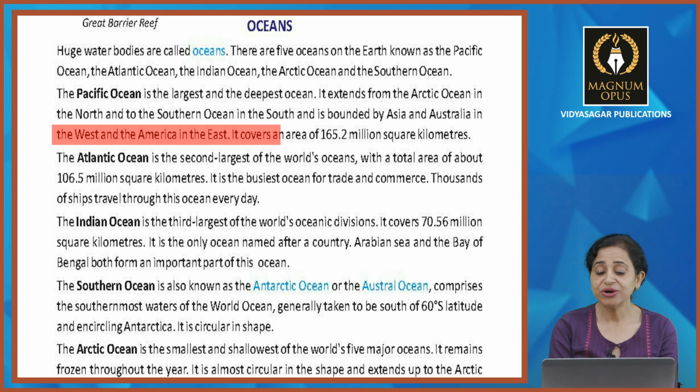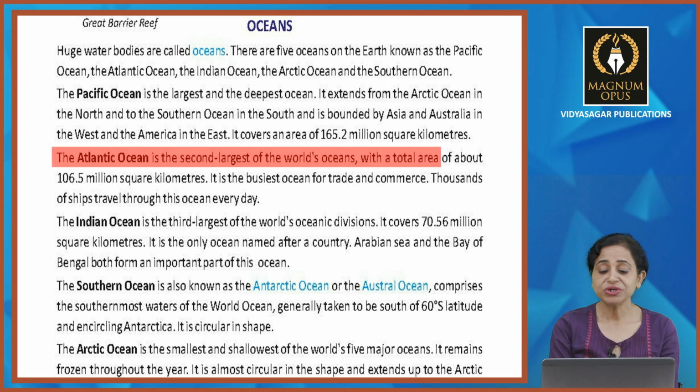It covers an area of 165.2 million square kilometers.